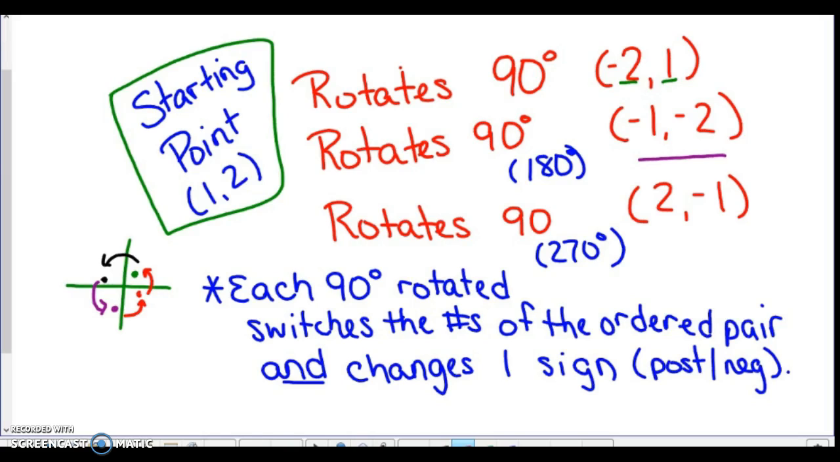Okay, so each 90 degrees that is rotated switches the numbers of the ordered pair and then changes one of the signs from a positive to a negative or the other way around. Okay, so just make sure you have that written down in that example so you can use that as you're doing your homework in class.